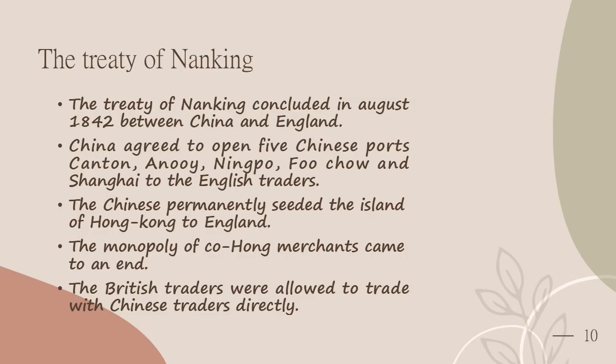provisions. China agreed to open five Chinese ports, Canton, Amoy, Ningpo, Fuzhou and Shanghai, to English traders. These ports were called treaty ports. The English were allowed to have their residence, factories and families at these ports. The Chinese permanently ceded the island of Hong Kong to England. The monopoly of Hong merchants came to an end. The British traders were allowed to trade with the Chinese traders directly.